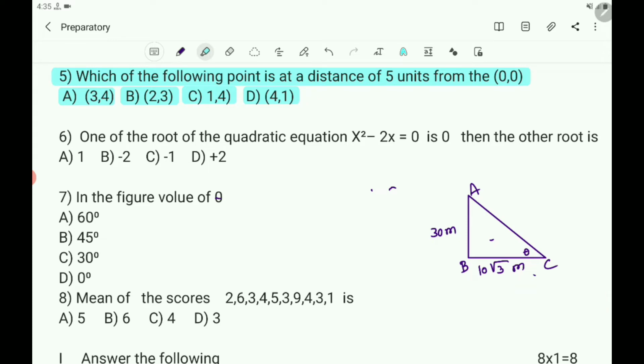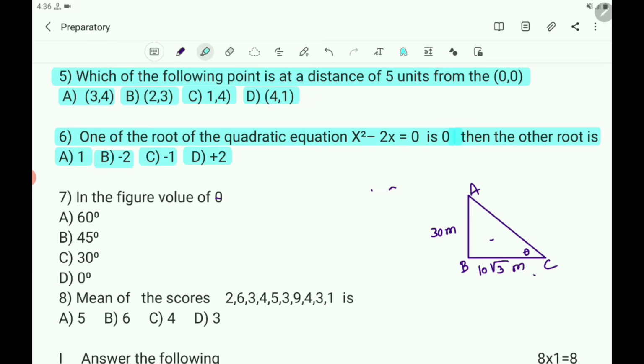Next, the sixth question. One of the roots of the quadratic equation x square minus 2x equals 0 is 0. Then the other root is, options are A 1, B minus 2, C minus 1, D plus 2.